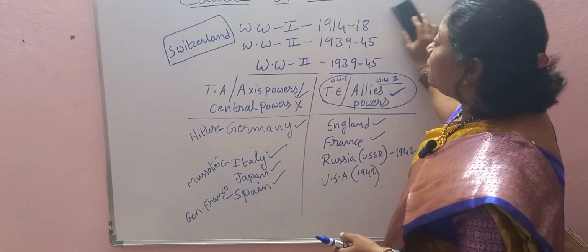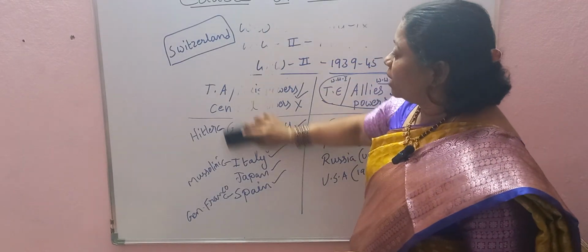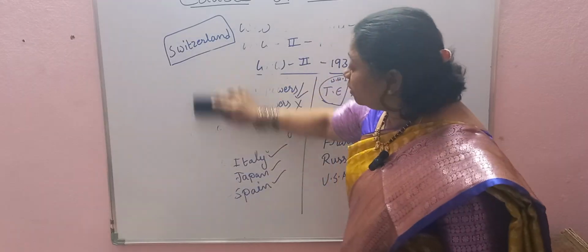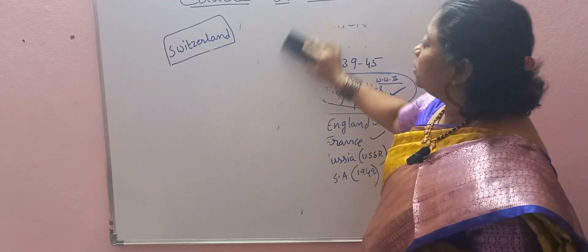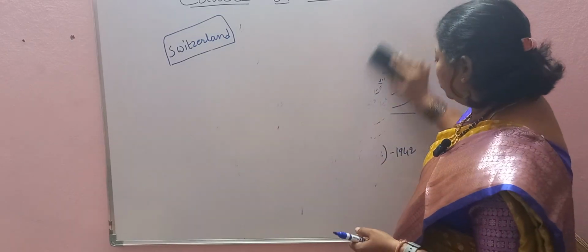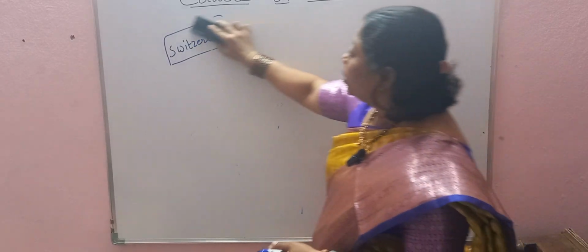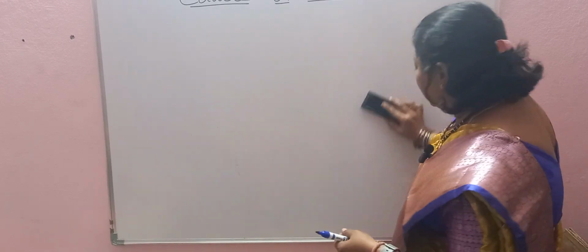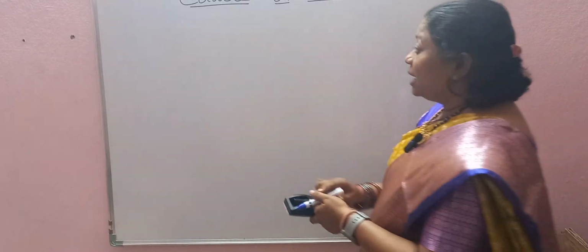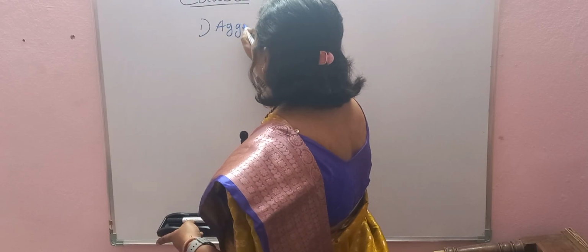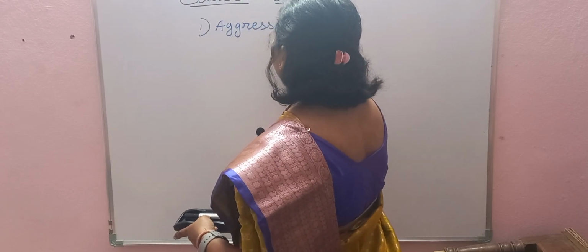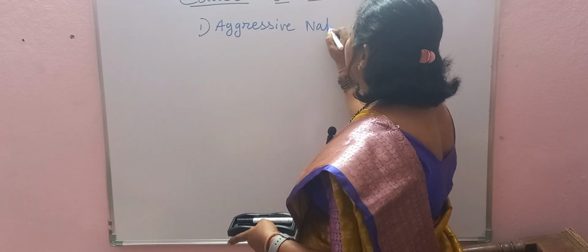Okay, so now let me start the causes of the world wars. Here we have four common causes for both World War I as well as World War II. What are they? First common cause is aggressive nationalism.